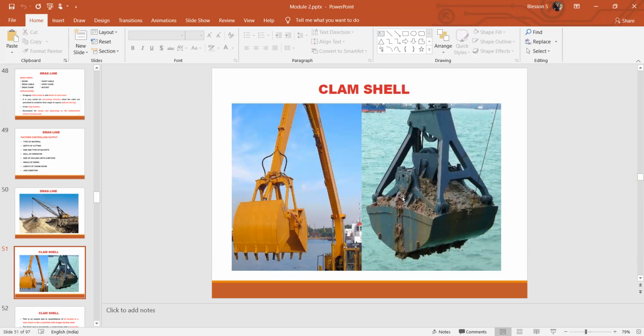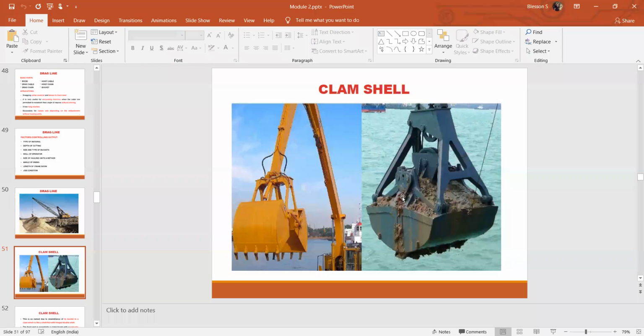Okay, so the next one we have is clamshell. So you can see how the shape looks. It looks almost like teeth or a jaw or a shellfish. You have seen fishes and all, right? So it looks almost like that.